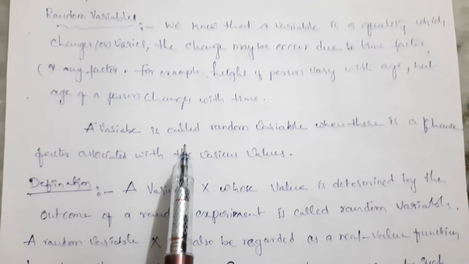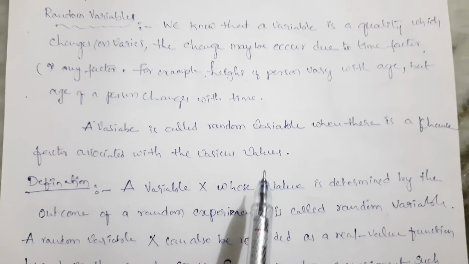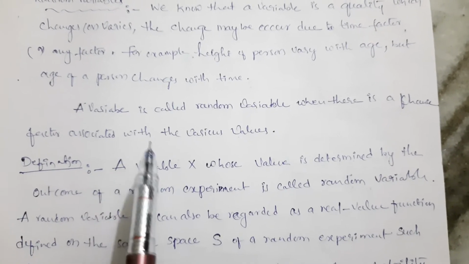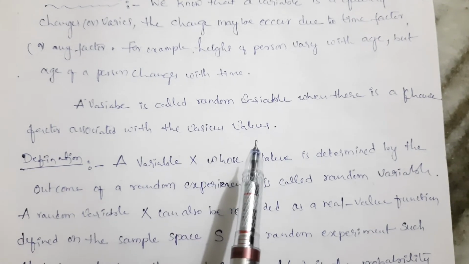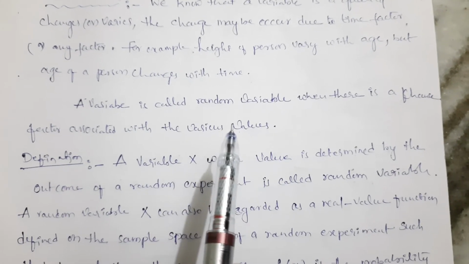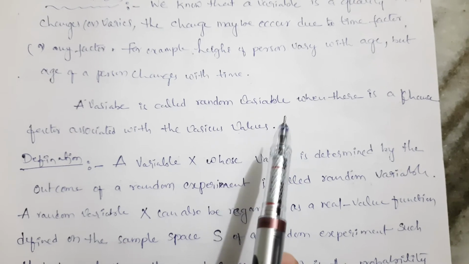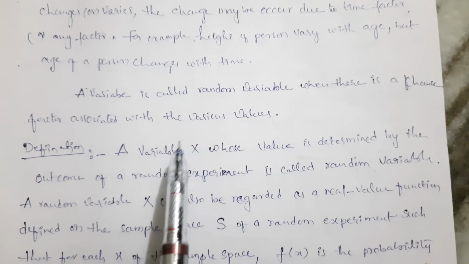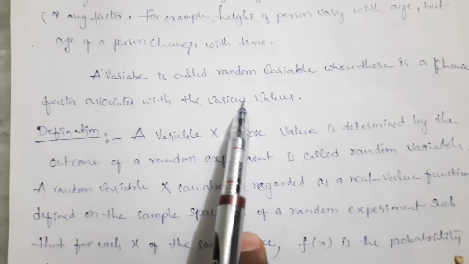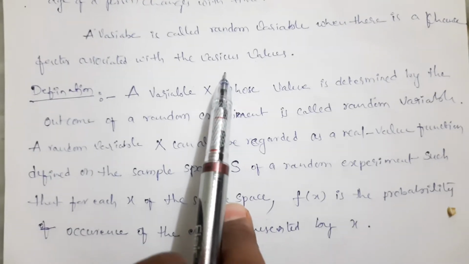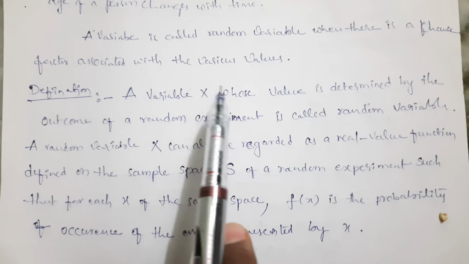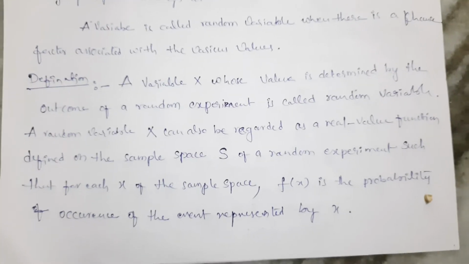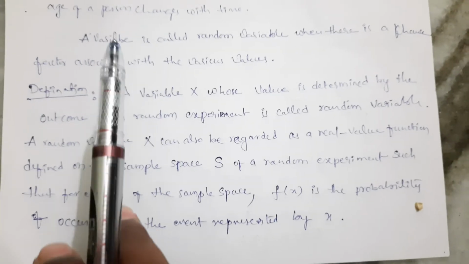A variable is called a random variable when there is a chance factor associated with the various values. These are the random variables.